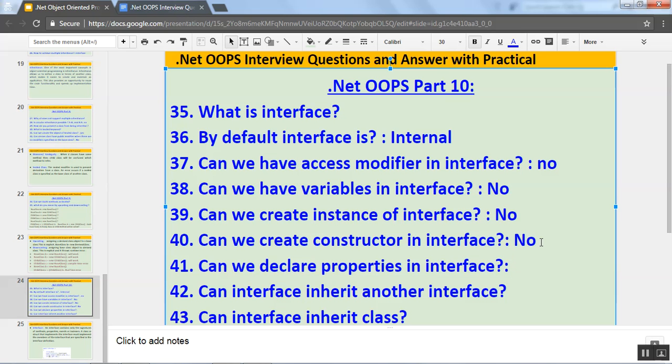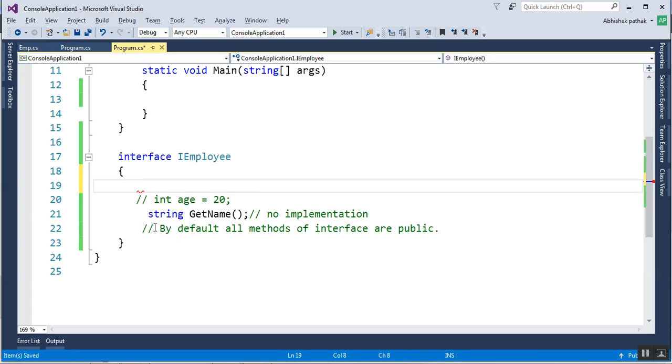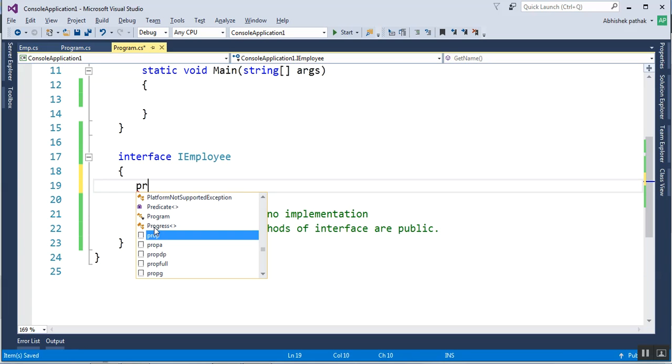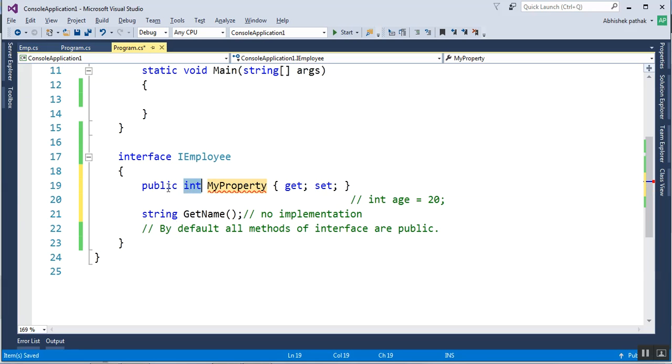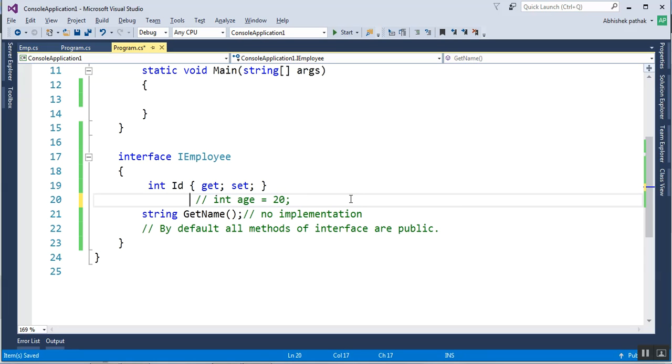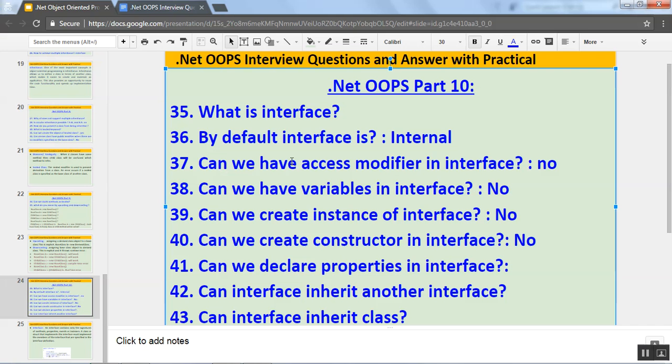Can we declare properties in interface? If you know the properties, like we can create the properties. The shortcut to create the properties is prop double tap, and if I give the ID, I'm not getting any compile time error. And if I build this application, the shortcut to build the application is Control Shift B. So the answer is yes, we can have properties.